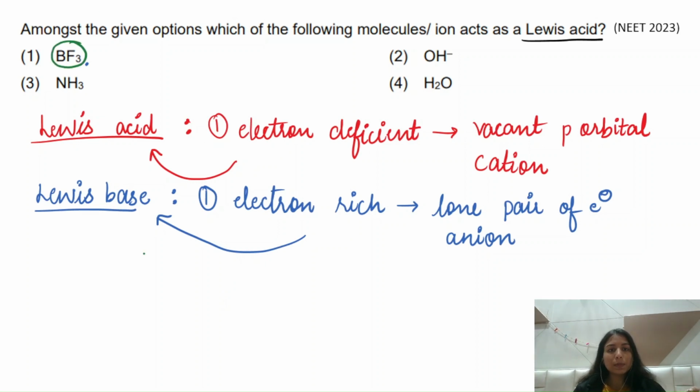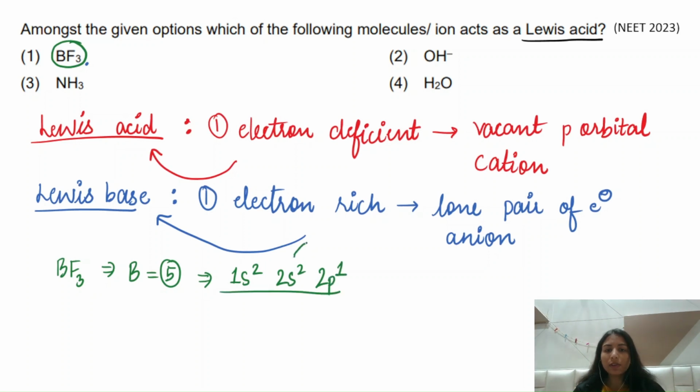So first option is BF3. So in BF3 we know that the atomic number of boron is 5, right? So if I write its configuration, it is 1s2, 2s2 and 2p1. So here as you can see that there are 3 valence electrons which are present in the case of boron. So here boron is bonded with 3 fluorine atoms, right? But yet there is a deficiency, and this deficiency comes in terms of vacant p orbital. There are 2 vacant p orbitals, right?